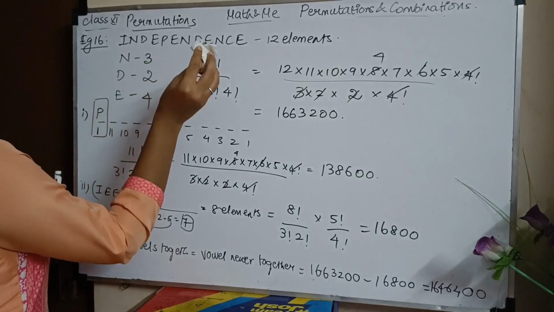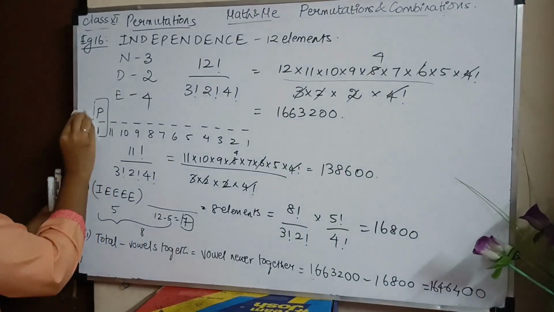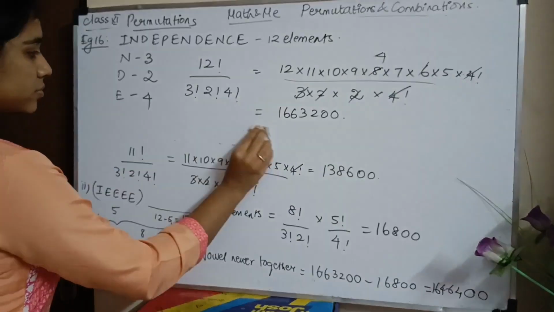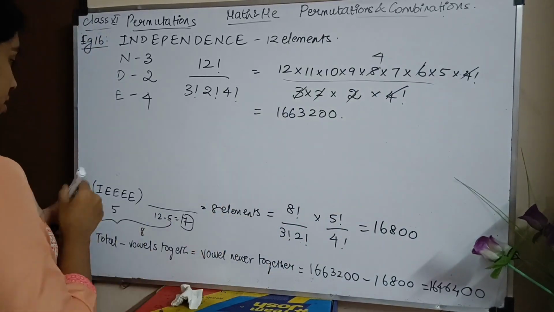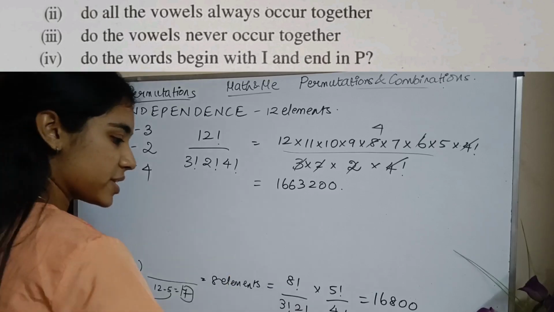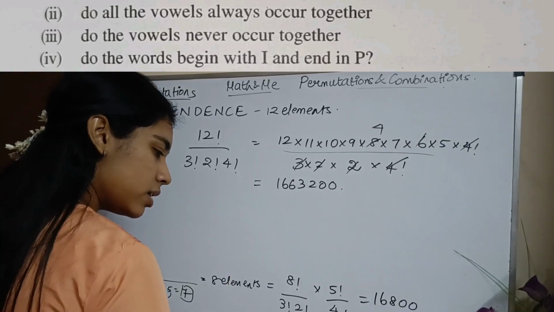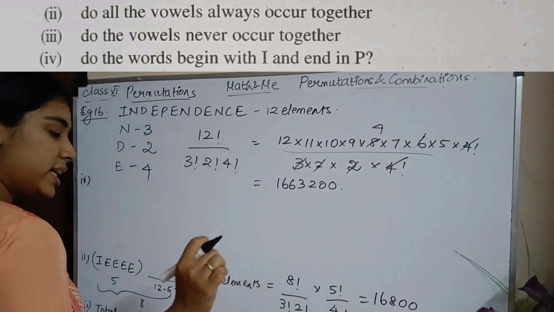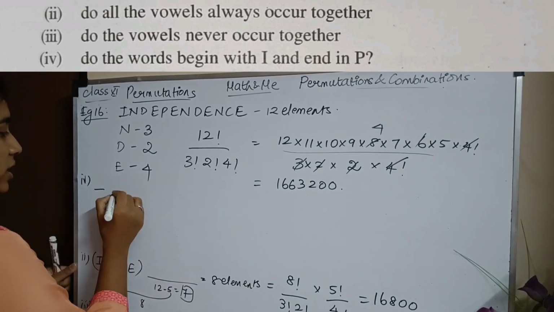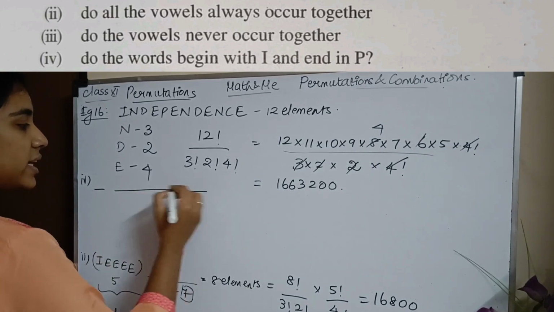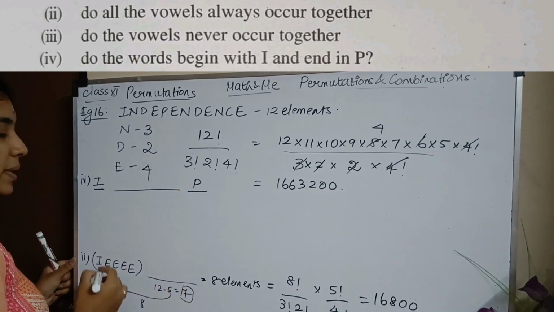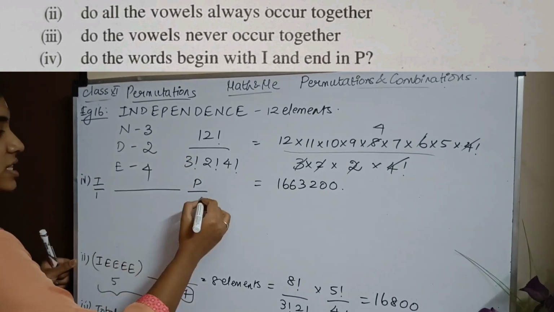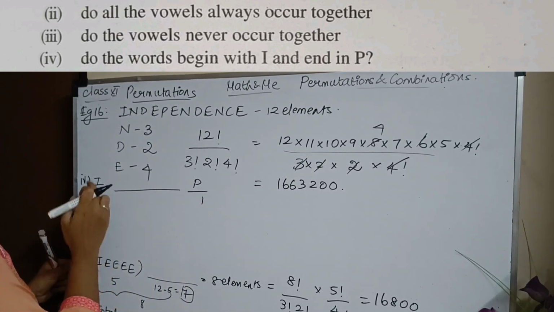Last subsection, I'll erase the first question. Fourth subsection: do the words begin with I and end with P? So there's the beginning, then letters in the middle, and it ends with P. So I have the first letter to be I and the last letter to be P. So I only have one option for this and one option for this. So here one option is gone.